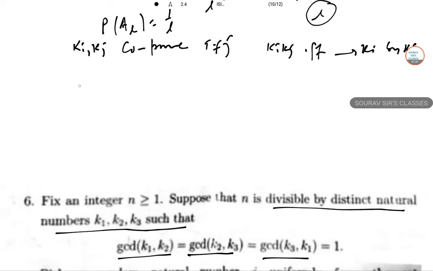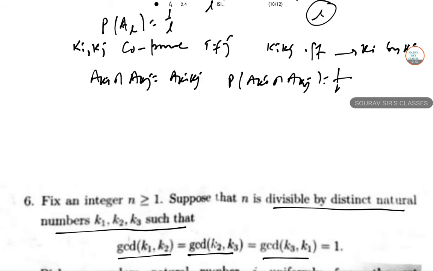So A of Ki intersection A of Kj is A of Ki Kj. So the probability of A of Ki intersection A of Kj equals 1 by Ki Kj, which is the probability of A of Ki times the probability of A of Kj, for 1 less than or equal to i less than j less than or equal to 3.